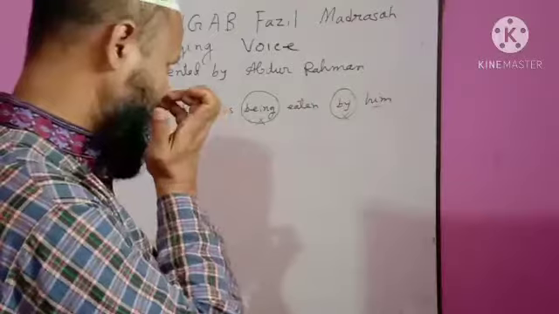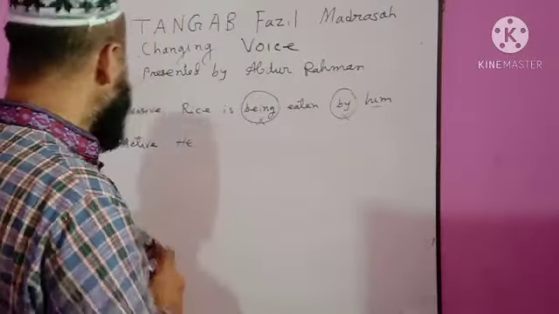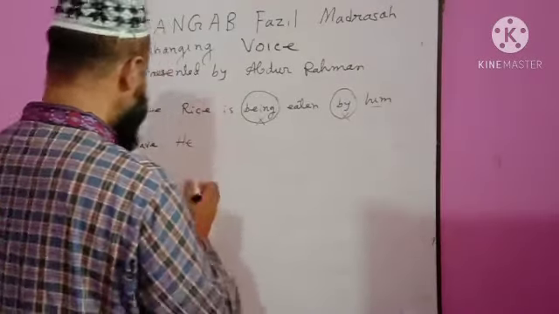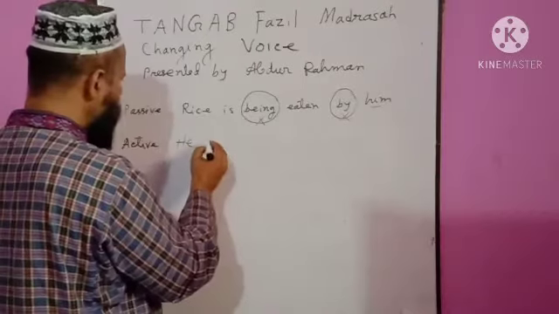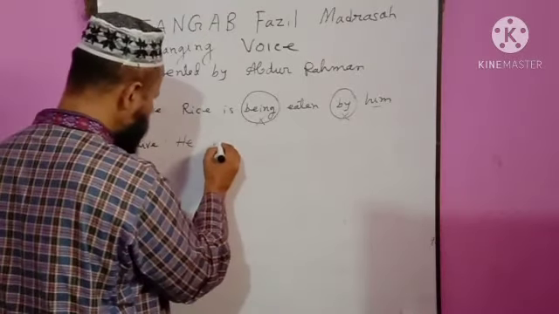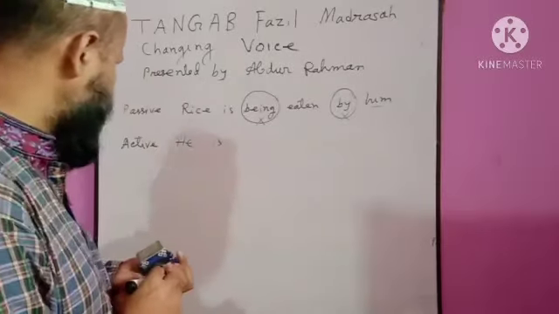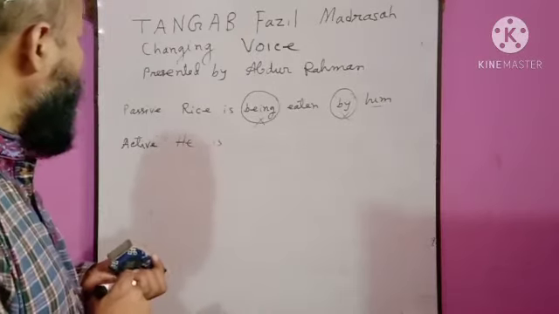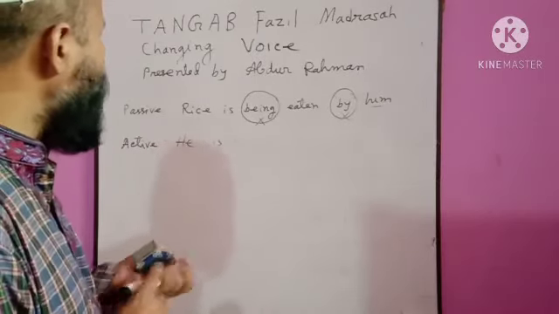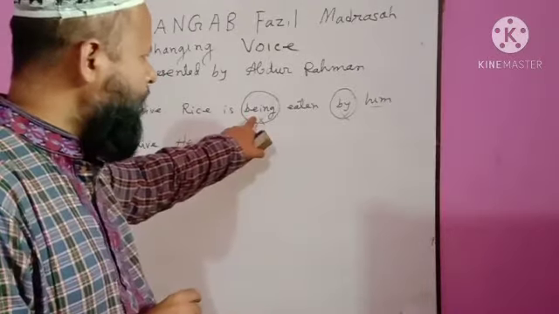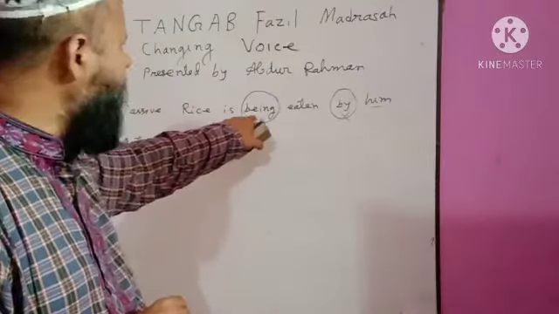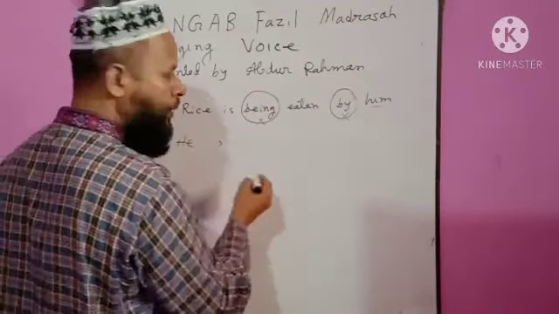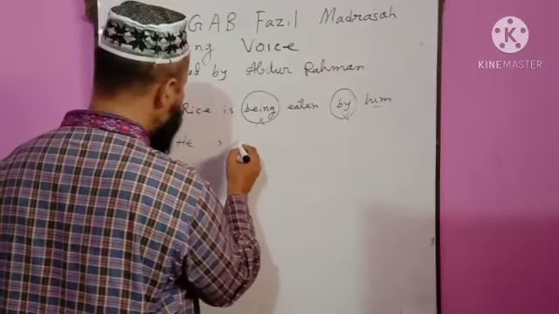So, he. Then given auxiliary verb. Rule 3. Given auxiliary verb will sit. Then main verb. Main verb will be changed according to verb to be, which is omitted. Being, B-E-I-N-G, being. So, main verb will be verb plus ing, eating.